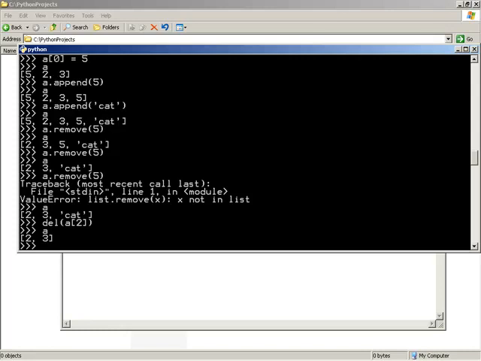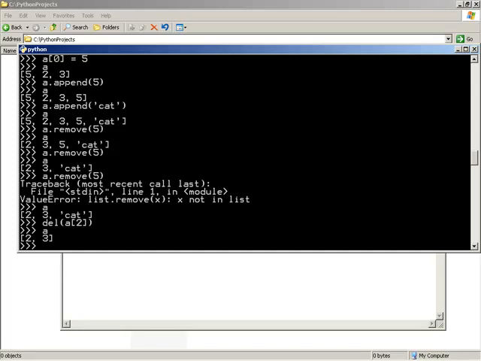But having looked at delete, really that's all the specifics that I wanted to show for list. Everything else that we've seen in sequences up until now applies. All of the various forms of indexing, negative indexing, and slice notation also apply to lists. So just keep that in mind as you work with them. That's what we've done by taking a look at the mutability, the changeable nature of lists.